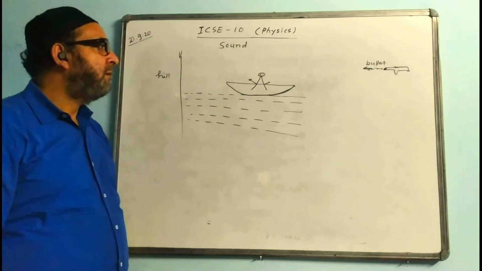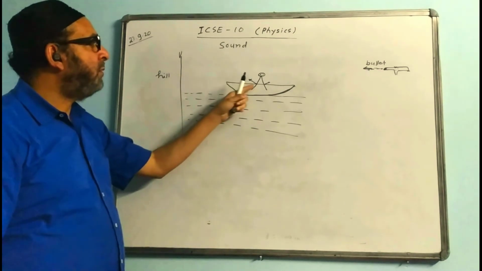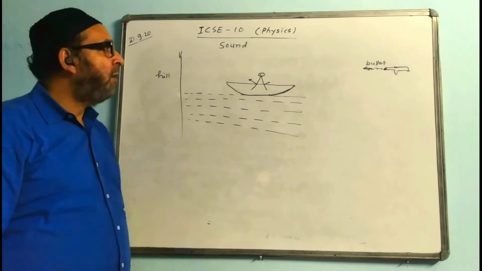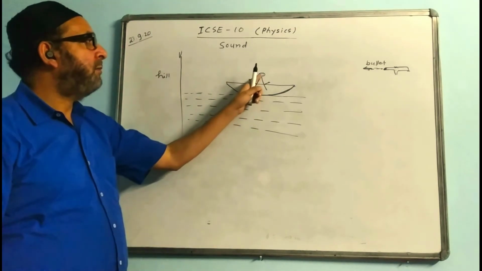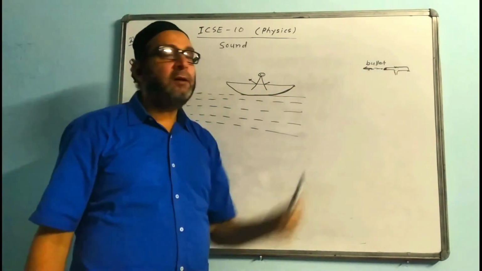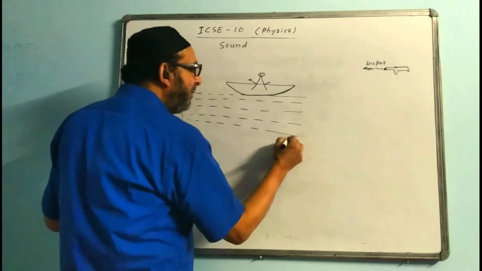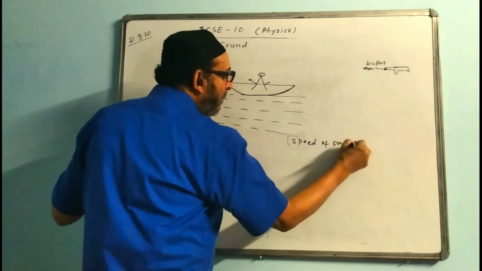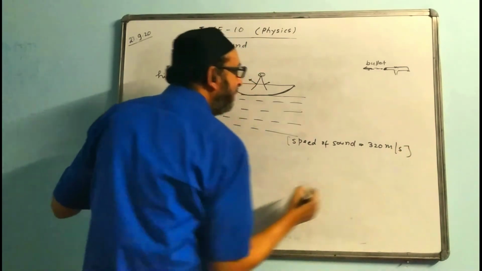Find the distance of the hill from the boat. And second part, the distance between the boatman and the person who is firing the bullet. So there were two parts. And in the question they had given speed of sound equal to 320 meters per second. That was there in the question.